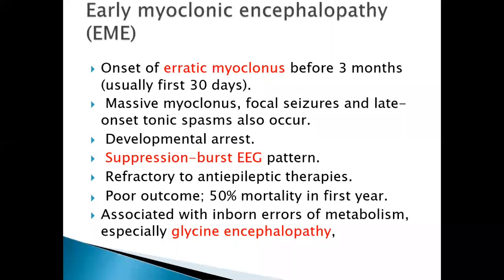So erratic myoclonus is where the patient is having jerks from multiple sites, like from the face. Initially the patient is having jerks in one region, that is the face, and then it is spreading rapidly to the limbs. And usually this erratic myoclonus is present before 3 months.